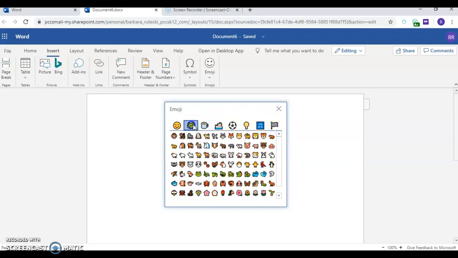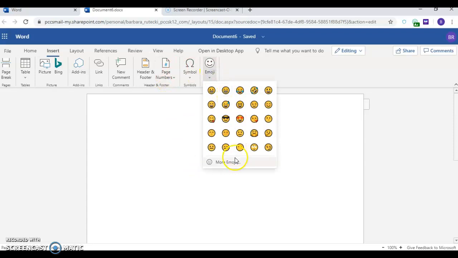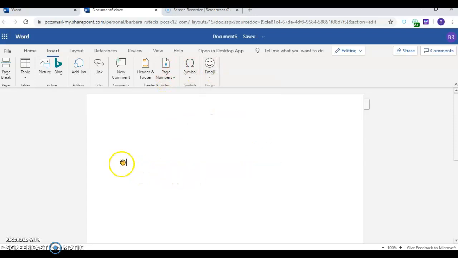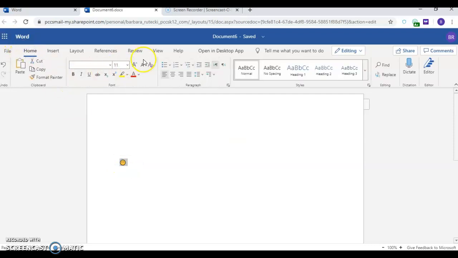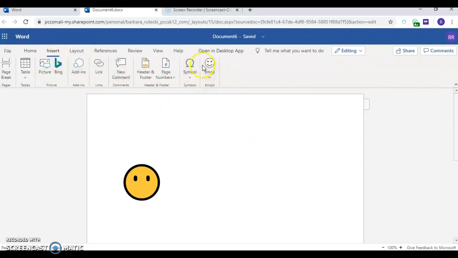So let's just say I put one of these emojis in, and then I close out of this. Oh no, I didn't do it, sorry. Okay, so there's my emoji. I can also select it and then go to the Home tab and change the size of it so that it would be much larger. Okay. Yes, mum's the word. So there you go. This is on the Insert tab. Okay, so I've pretty much covered the very few that are there.